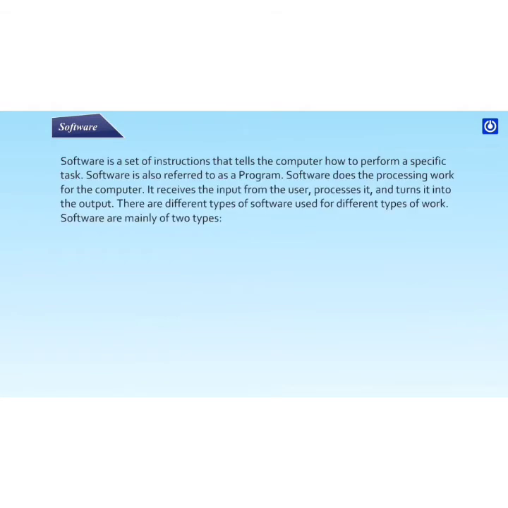Software. Software is a set of instructions that tells the computer how to perform a specific task. Software is also referred to as a program. Software does the processing work for the computer. It receives the input from the user, processes it, and turns it into the output. There are different types of software used for different types of work. Software are mainly of two types: system software and application software.